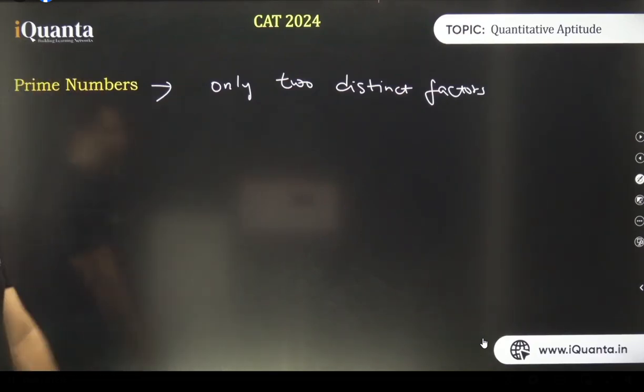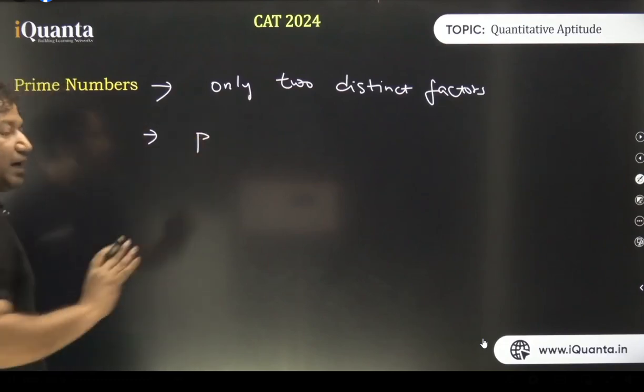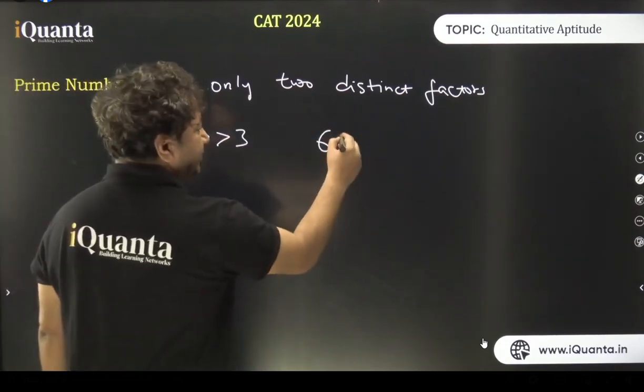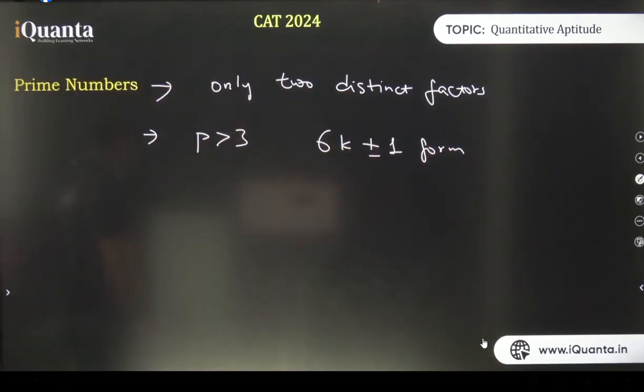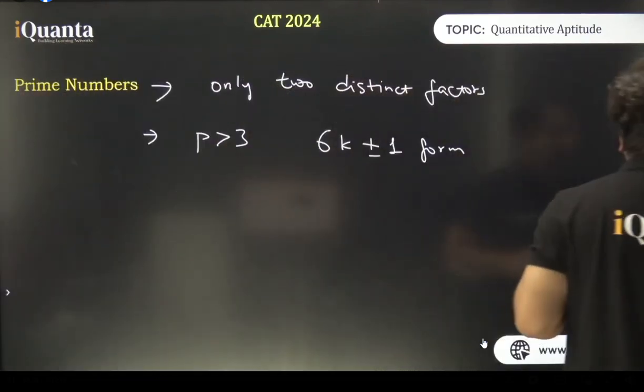By the way, prime numbers have got certain properties. We'll discuss that. So I will represent prime numbers by P. All the prime numbers that are greater than 3 can be represented in the 6k plus minus 1 form. Clear? But the reverse is not true. For example, all roses are flowers, but all flowers are not roses. Make sense? So let us try to verify this one. That reverse is not true.